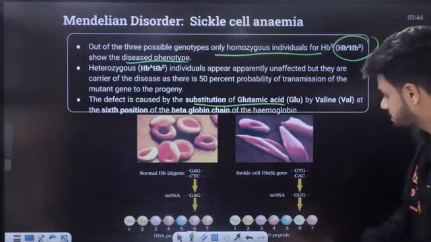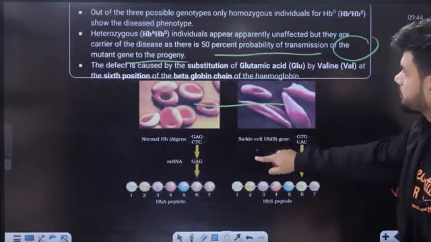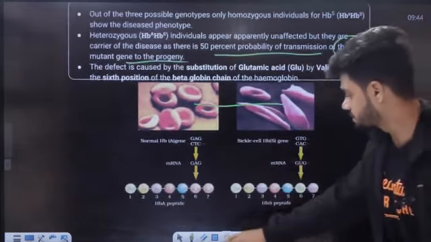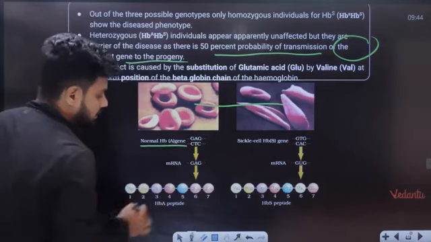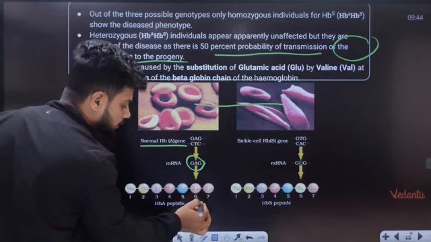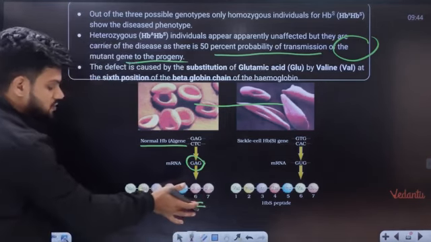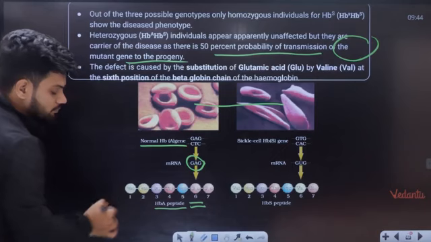All of you can see this now? Yes, all of you can see this. This is normal hemoglobin. Here the mRNA has GAG. GAG codes for glutamic acid at the sixth position of the beta globin chain. This is called HbA protein, HbA peptide.